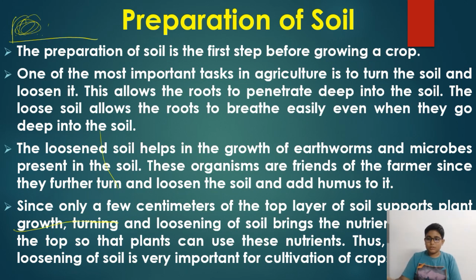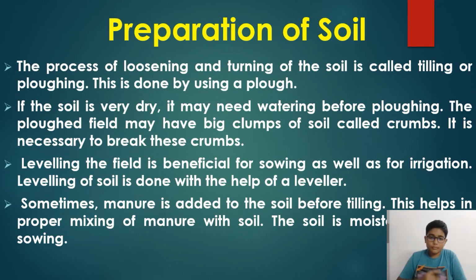Okay, let's move. So the process of loosening and turning of the soil is called tilling or plowing. For the preparation of soil, first we have to loosen it, and for that loosening we use the process called tilling or plowing. This is done by a plow. A plow is a machine, you can say.